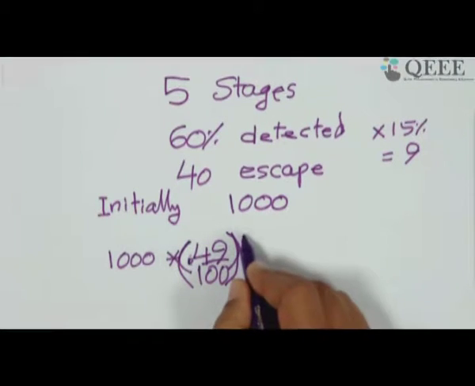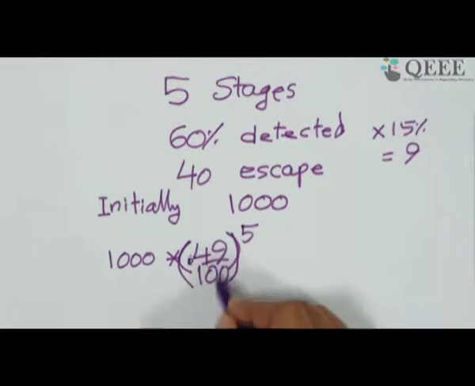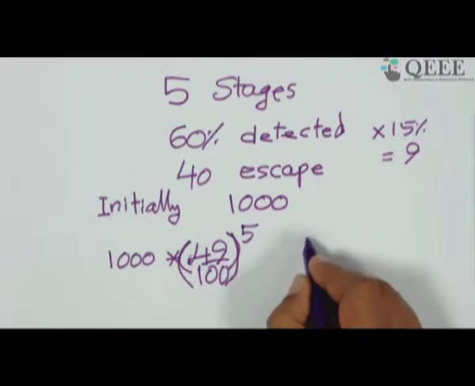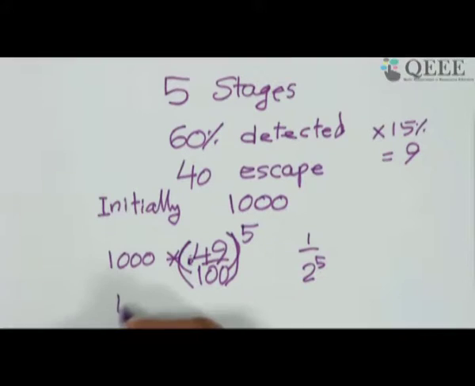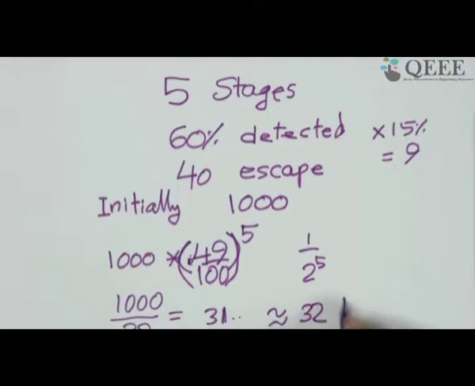So 5 applications of that will be to the power 5. This is roughly half, right? So half is 1 by 2 to the power 5, which is 2, 4, 8, 16, 32. So 1000 by 32 roughly. The actual answer will be 49 by 100 to the power 5, which is 31 point something. So roughly 32 bugs. That will be the answer.